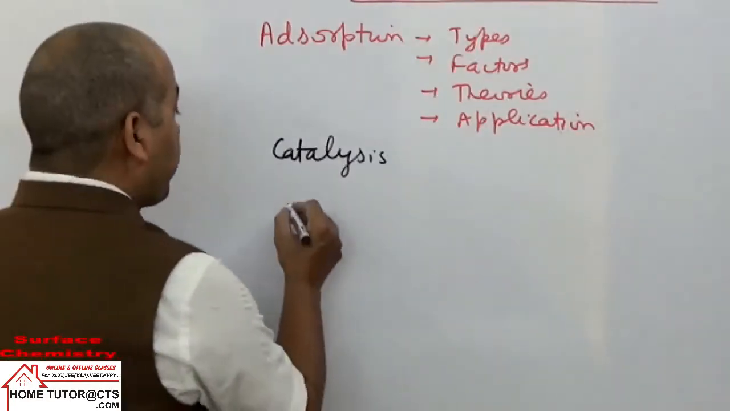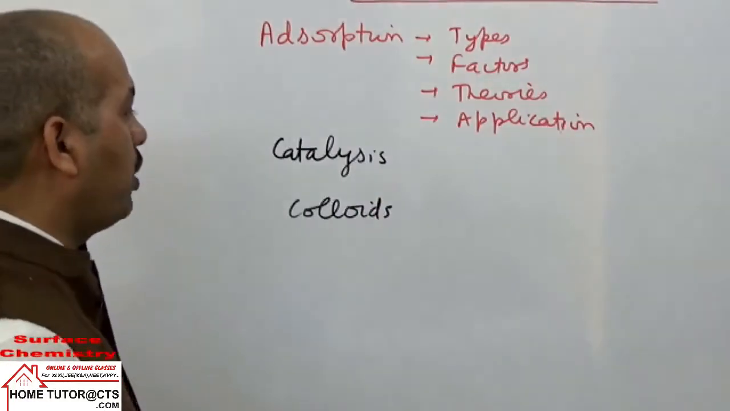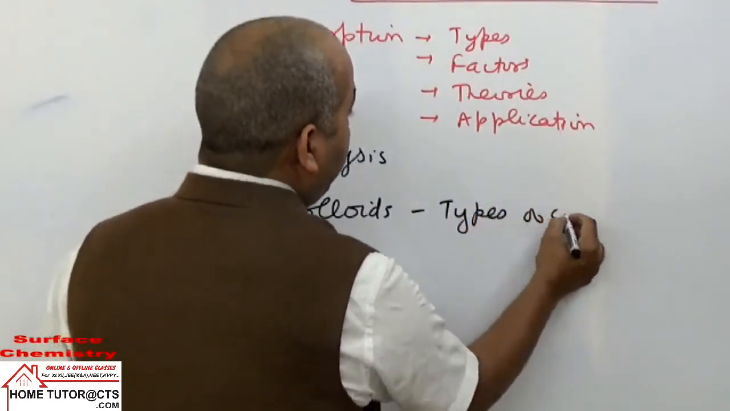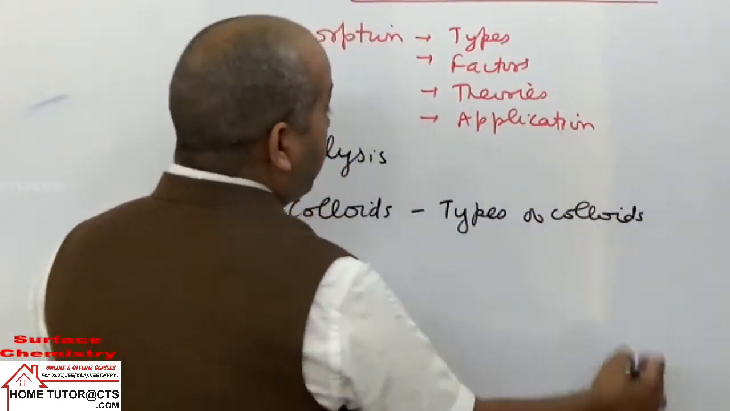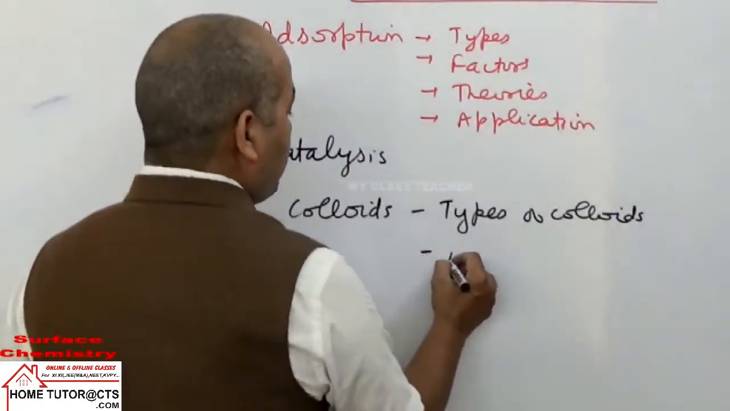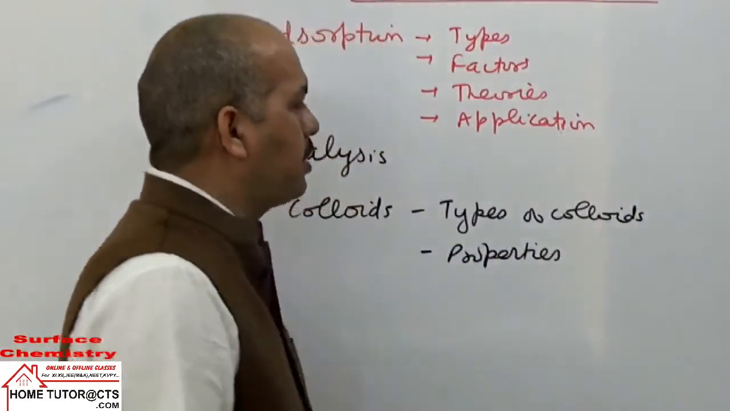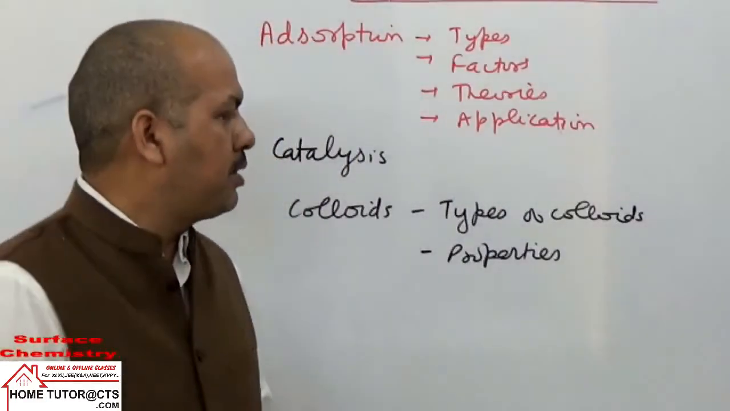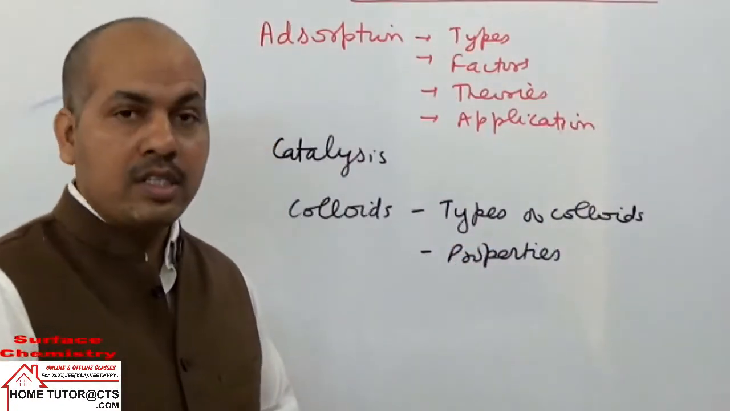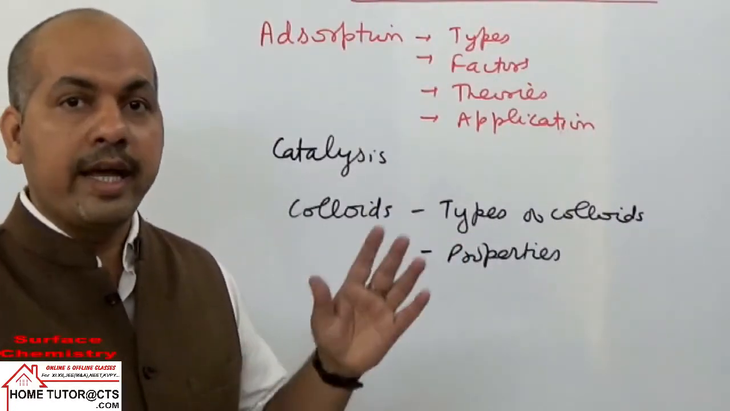And then the third part in the chapter is colloids. We will study different types of colloids, basically the classification of colloids and their different properties. Types means classification of colloids into different types, then differences. Of the colloids, sols and gels, especially we will focus on sols, because in examinations you get